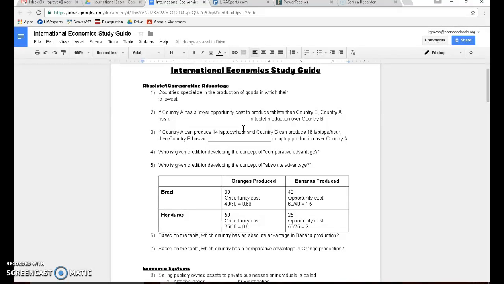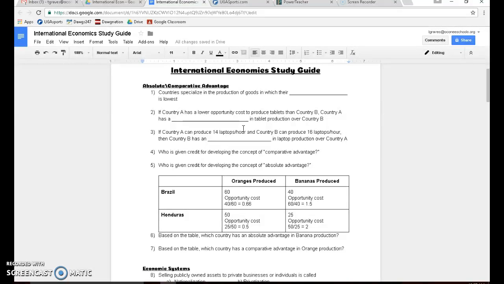So number three, if country A can produce 14 laptops an hour and country B can produce 16 laptops an hour, that means country B has an absolute advantage in laptop production because they simply can produce more in that same hour. So if both countries have an hour to produce laptops, country B produces more of them. That means they have an absolute advantage.